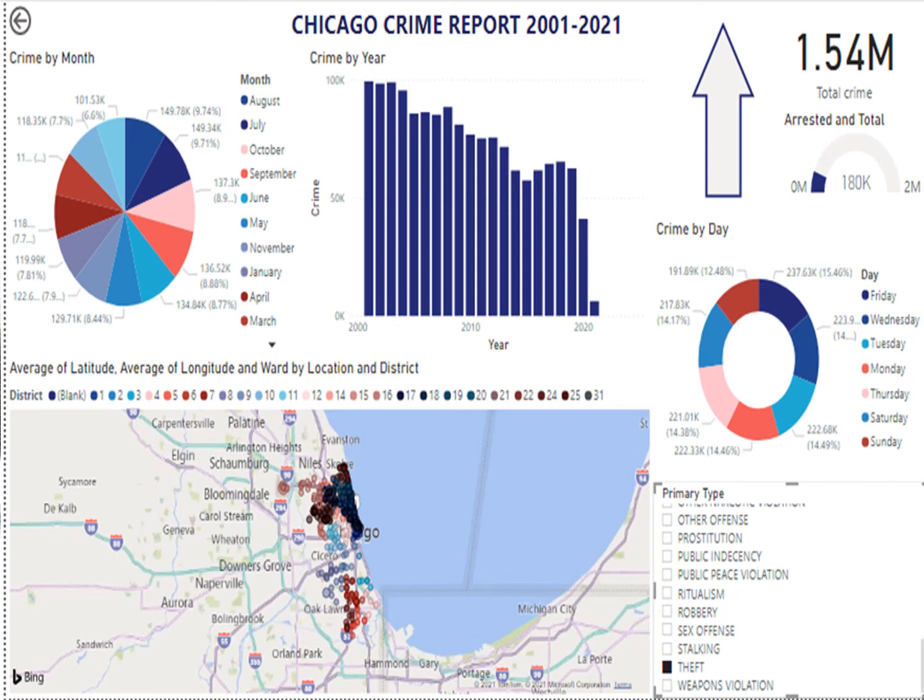As I mentioned, the dashboard can be easily changed to a particular type of crime, year, month, and day. For example, from primary type list, let us choose theft as it's the most commonly reported occurrence with 1.5 million cases. So here we created the dashboard for theft crime. The longer-term trend has been downward, as we see from the chart, with seasonal ups and downs.